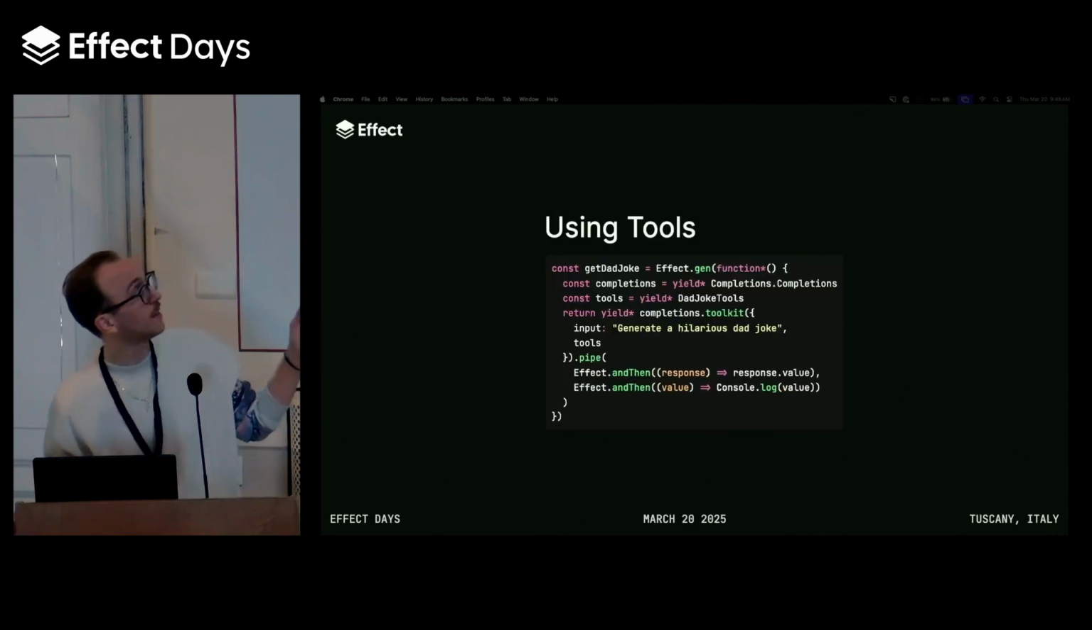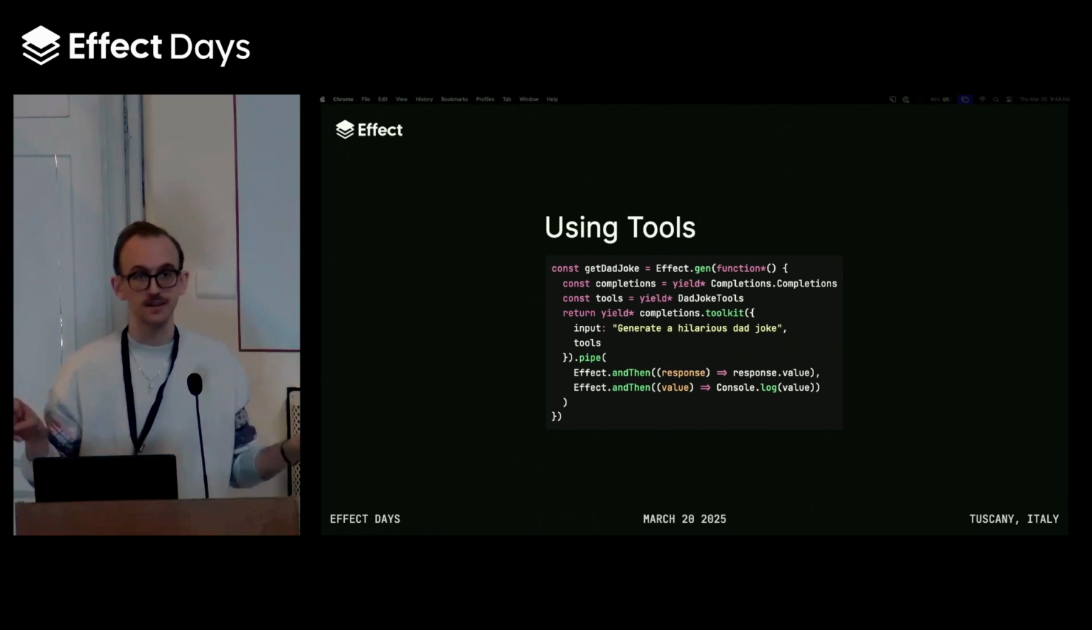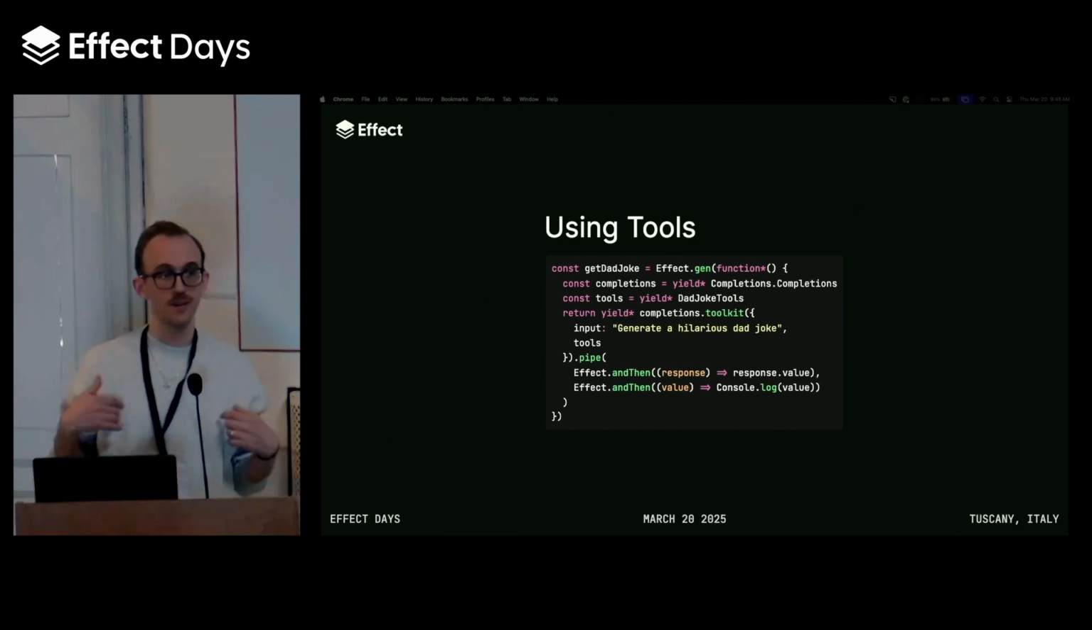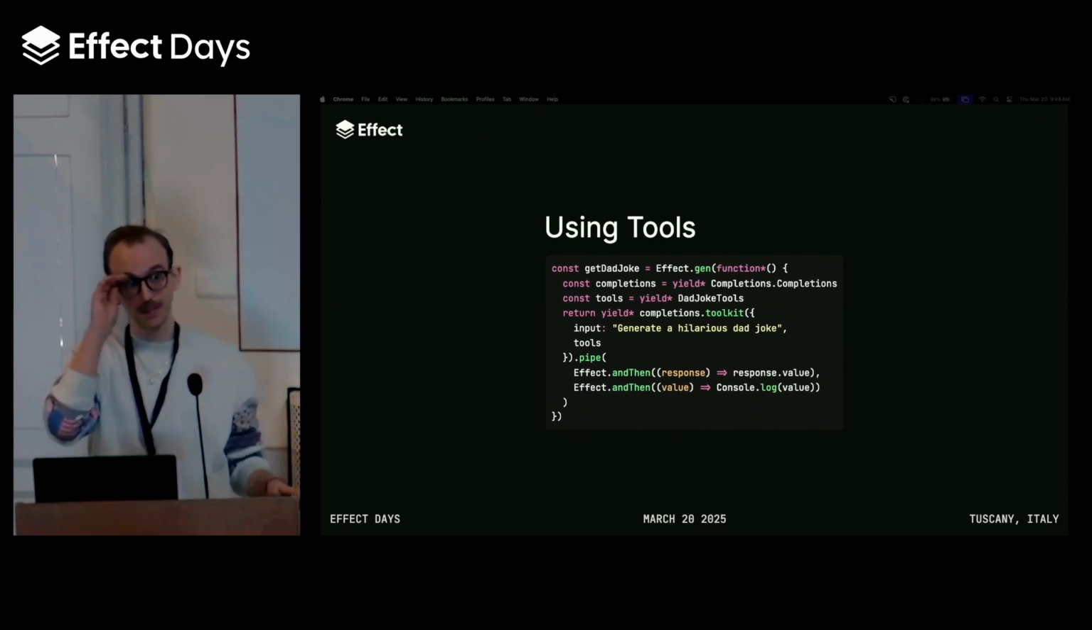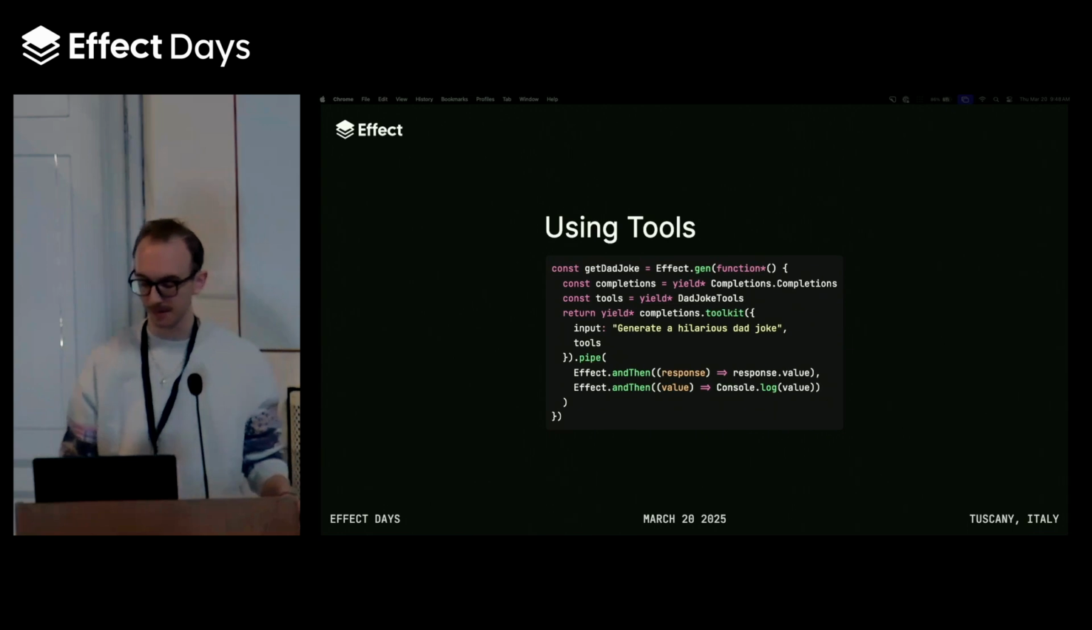Again, this API is early. Everything in the AI packages is considered alpha at this point. So if you all have suggestions or things that you think we can do better or missing features, please let us know. We really, really, really are looking for feedback, and we need it.